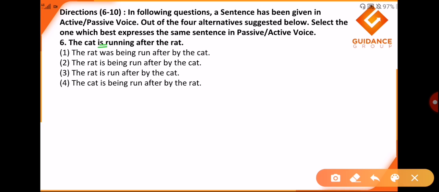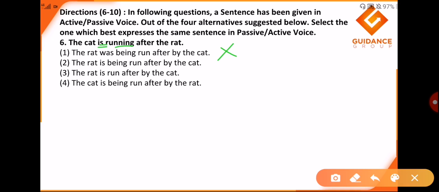"Is" represents a present tense, so the first is not right, because it is representing past tense. Second one: the rat is being run after by the cat. "Being" should be there because I can see ing in running. Second can be my probable answer.